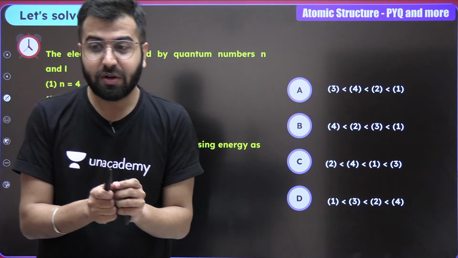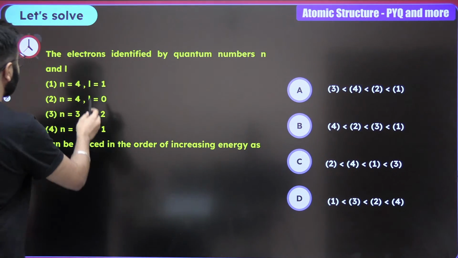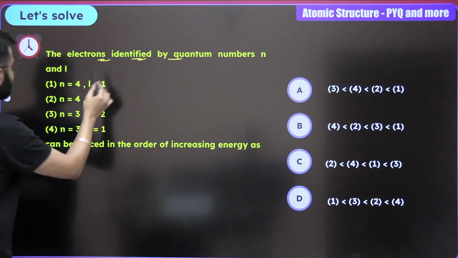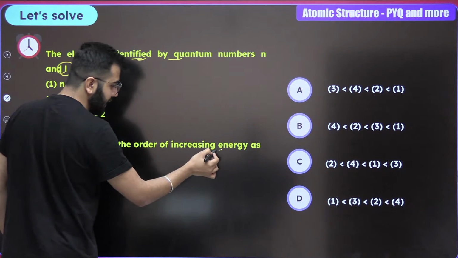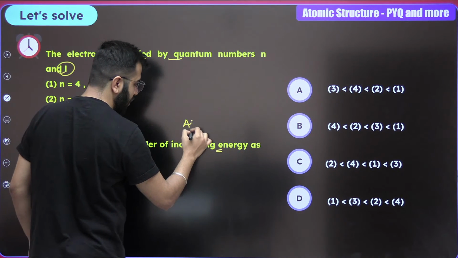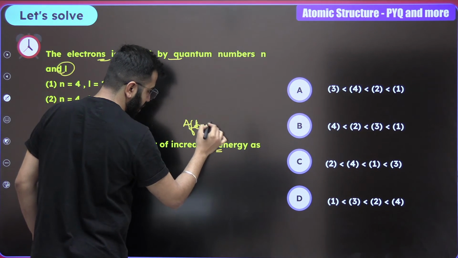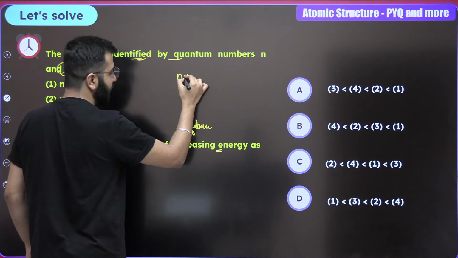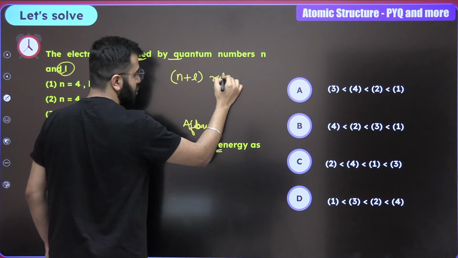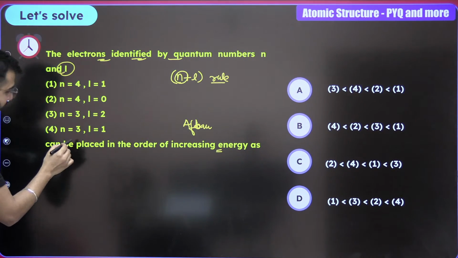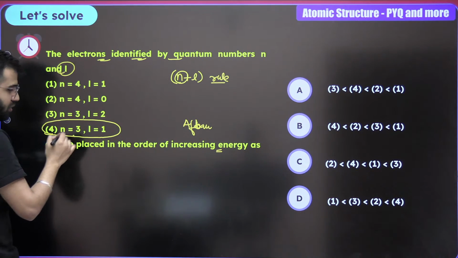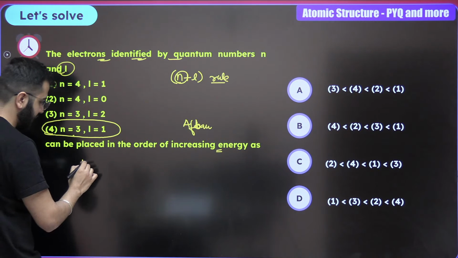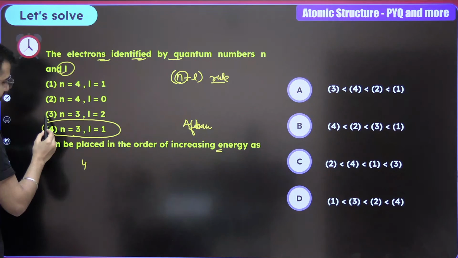And now let's move ahead towards the next one. The question talks about the electrons identified by the quantum numbers n and l. So now you guys have to let me know how to do this one. So can be placed in the order of increasing energy. Again, which rule? Of Bohr's principle. N plus L rule is what you guys are going to use. So look for the n value smaller first. N value smaller and L value also smaller. This is fourth. This is going to have least amount of energy, right?